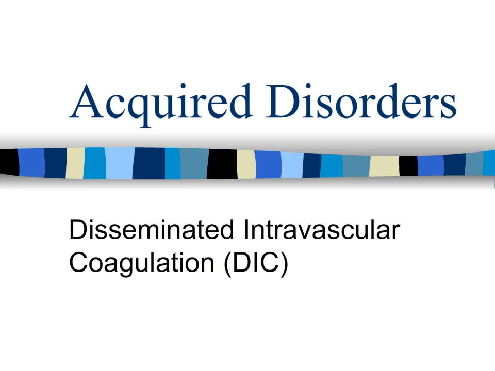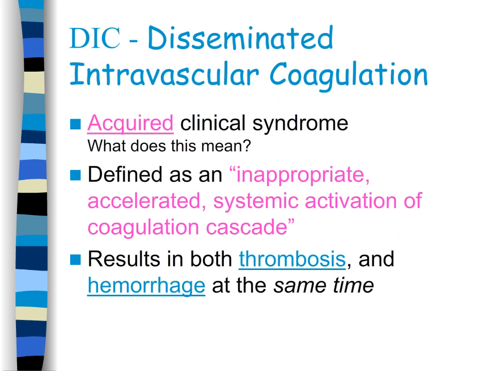Disseminated intravascular coagulation is an acquired disorder. DIC is an acquired disorder, which means that it comes from something outside of ourselves. In DIC, there is a consumption of platelets, fibrin, and coagulation factors, with secondary activation of the fibrinolytic system. So what we see is a patient who is both bleeding and clotting at the same time.